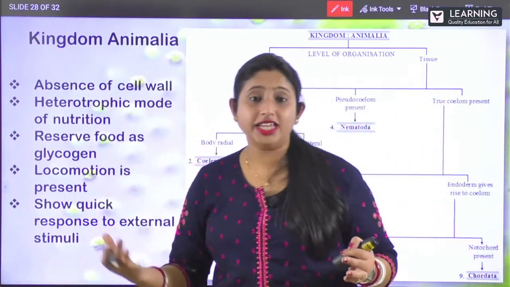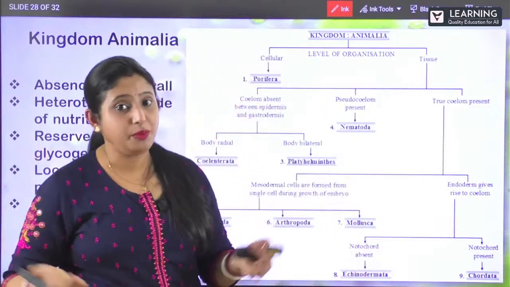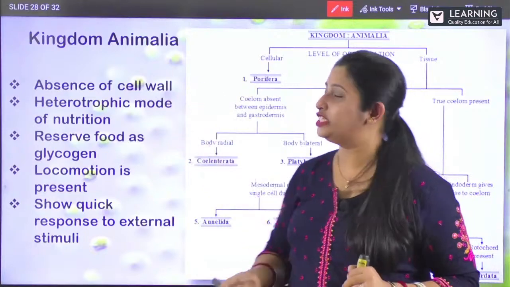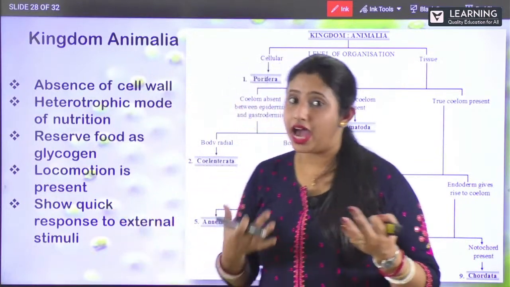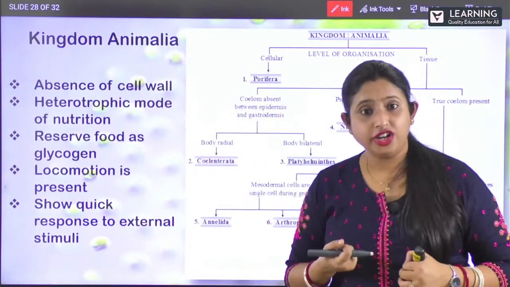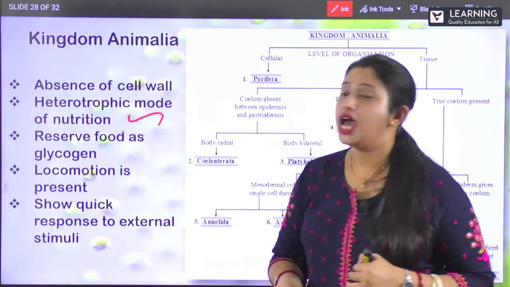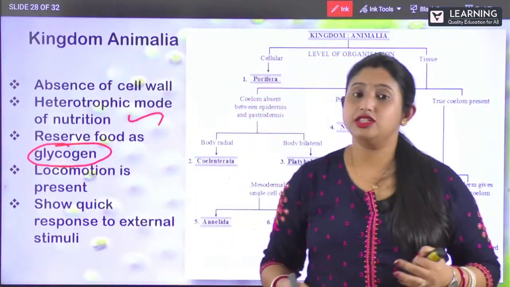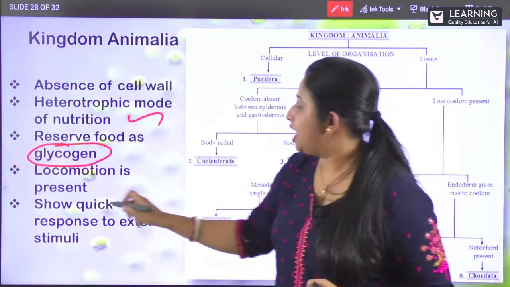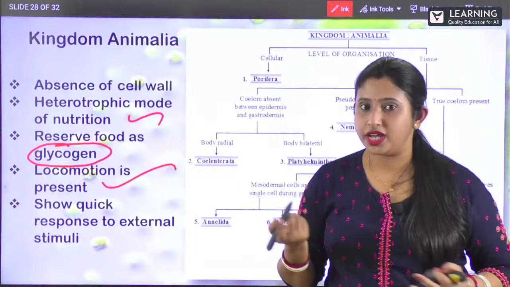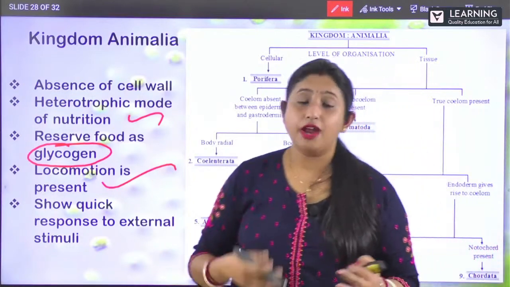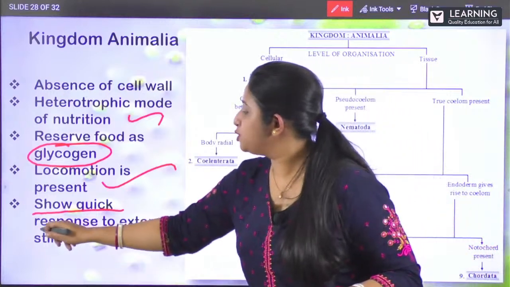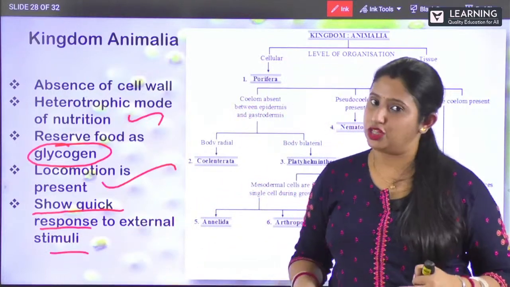So, you know that in kingdom Animalia, that is we animals, we do not have cell wall. That is absence of cell wall. And we follow the heterotrophic mode of nutrition. And the food is reserved in the form of glycogen. This all we have already seen. And locomotion is present. And we show quick response to the external stimuli.